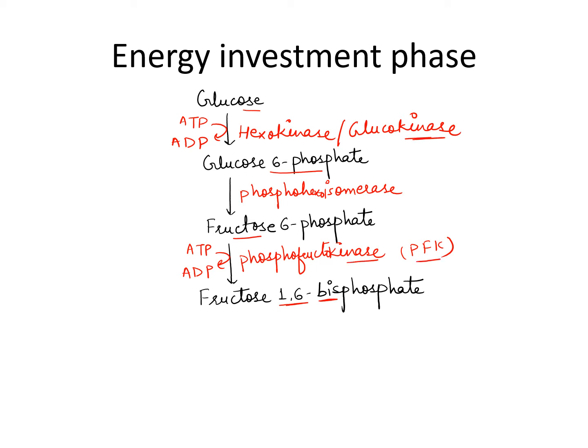Okay, isomerase means isomerization. So very simple steps: glucose will be converted to glucose 6-phosphate, one phosphate group will be added, and this phosphate group will come from ATP. So ATP will be converted to ADP, and the enzyme is hexokinase or glucokinase. Then glucose 6-phosphate in presence of phosphohexoisomerase will be converted to fructose 6-phosphate. Then fructose 6-phosphate, again in presence of PFK, will be converted to fructose 1,6-bisphosphate.